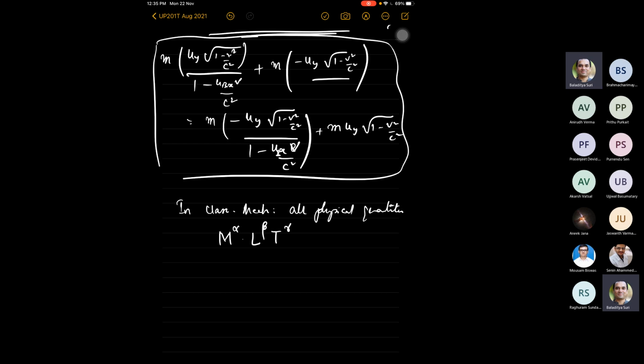M, L, and T are the three fundamental units, and you don't need anything else in classical mechanics to specify any quantity. Be it so, mass, length, and time are the three fundamental quantities which give the dimensions to all other quantities. Right? Is this point acceptable to everyone?